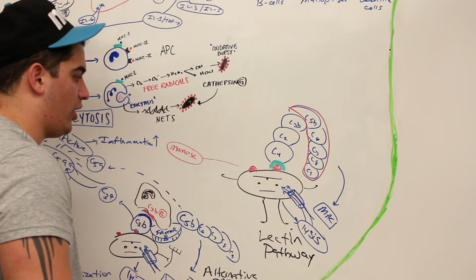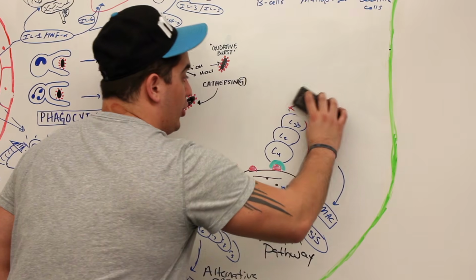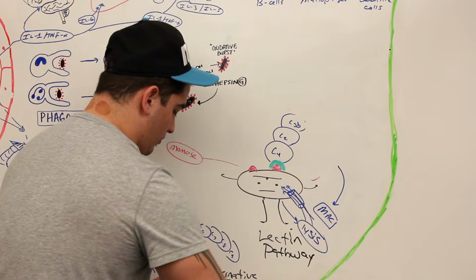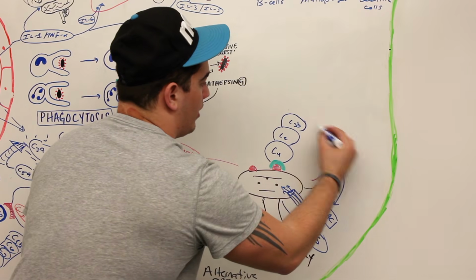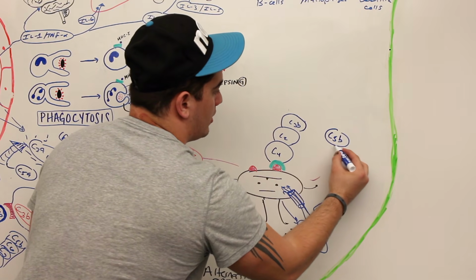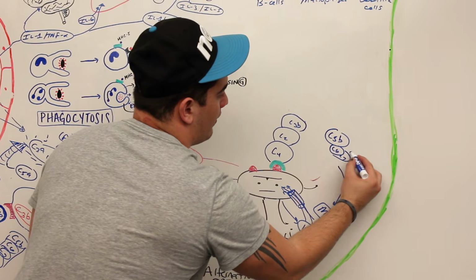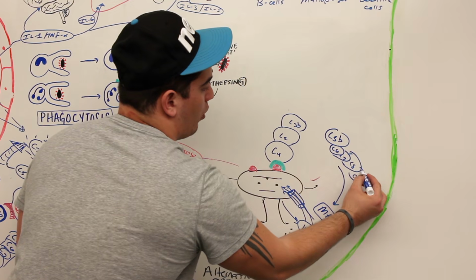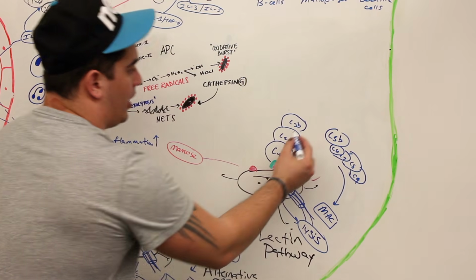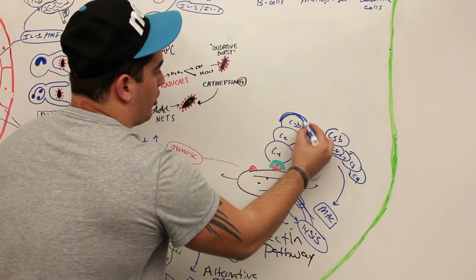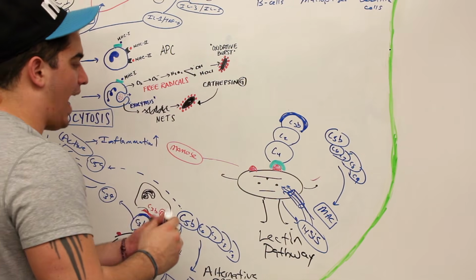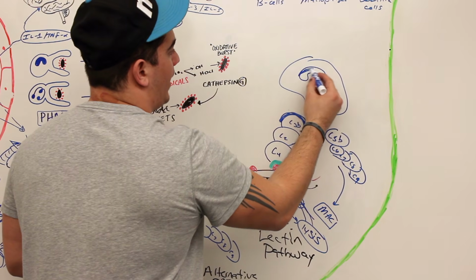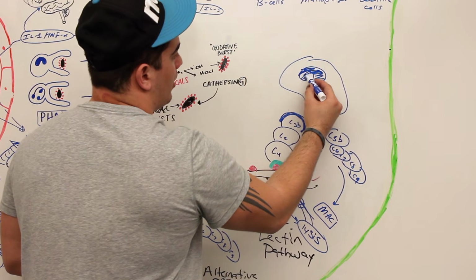So that cell will then be destroyed. What's the other mechanism? We already told you this, and you will know the complement system by the time we're done with this, right, guys? So again, the proteins that cause the MAC are C5b, C6, C7, C8, and C9. All of these form the MAC. But if you remember, C3b is a great opsonin. So it's going to activate specific types of white blood cells, like macrophages, neutrophils, or dendritic cells.